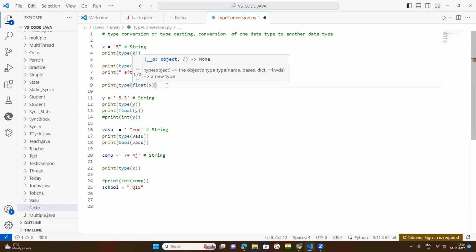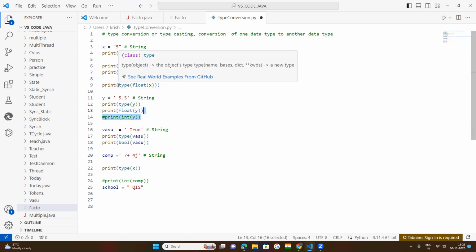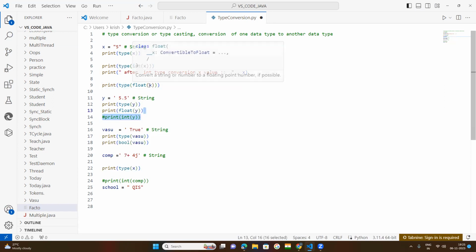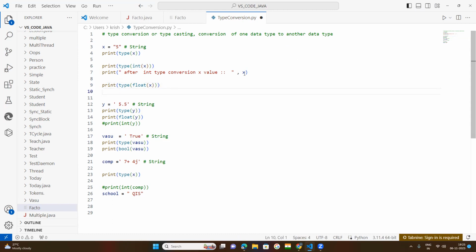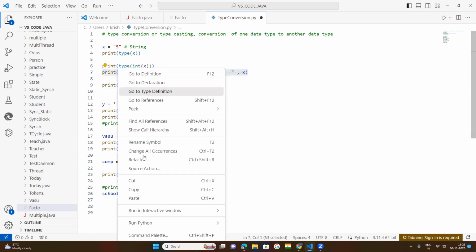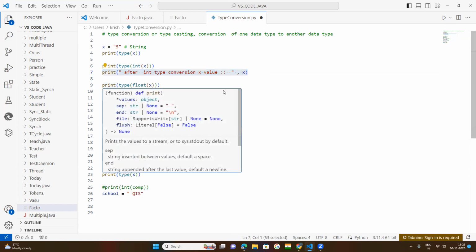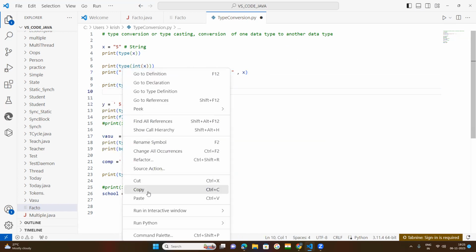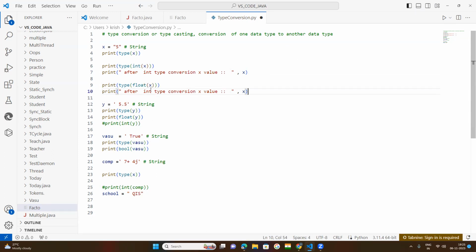One more bracket here. Okay, so 3 brackets. Why? Because print is a function, 1 parenthesis bracket. After the type function, 2, for this. Okay, 3. So you need to close 3 brackets. If you want to know that, you copy this one and paste here. Okay. Now after float type conversion, X value.